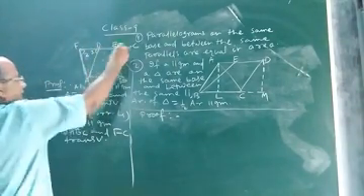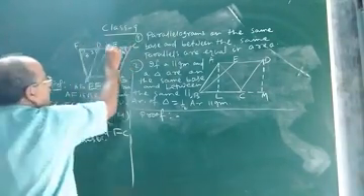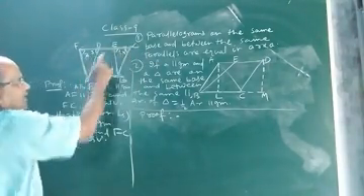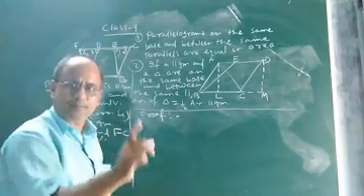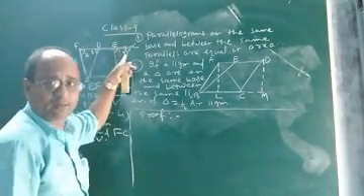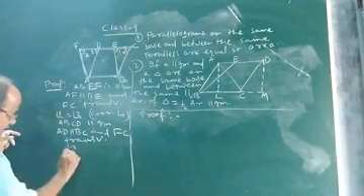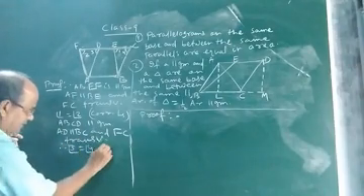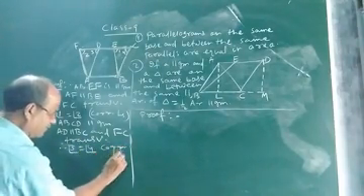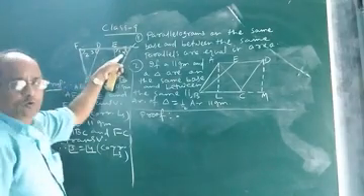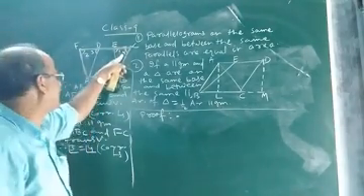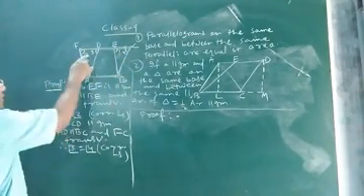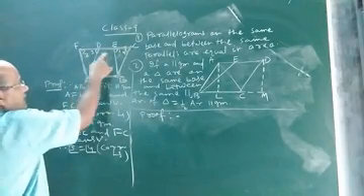So if AD and BC are parallel and FC is the transversal, now look at angle 4 and angle 3. They form a pair of corresponding angles. So angle 3 must be equal to angle 4. The reason is corresponding angles, as AD is parallel to BC and FC is the transversal. So what did we get? We get angle 1 equal to angle 2 and angle 3 equal to angle 4.